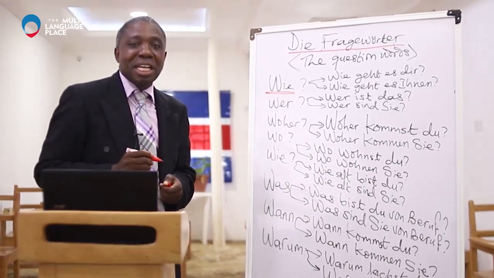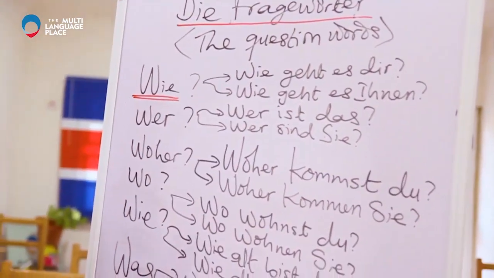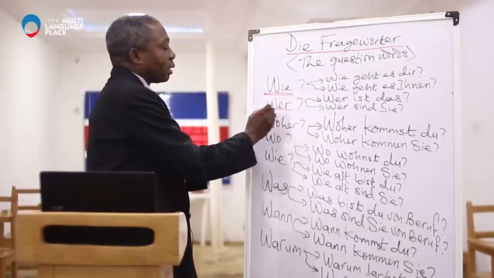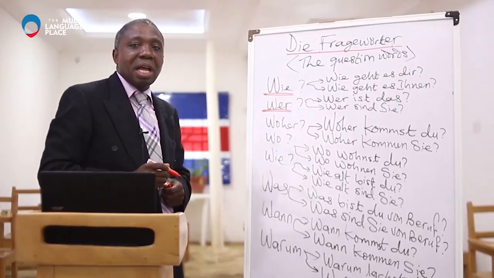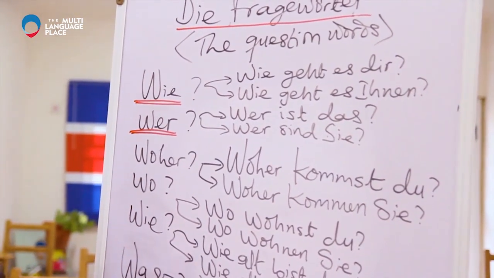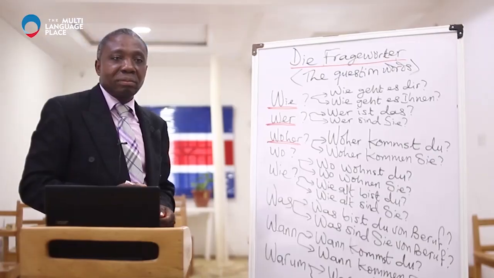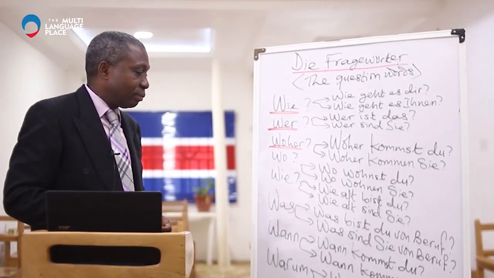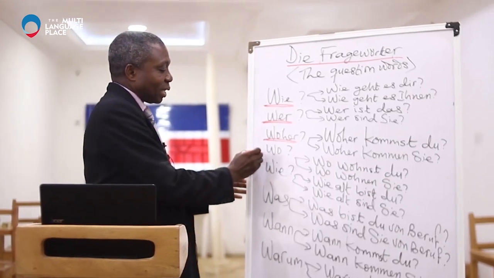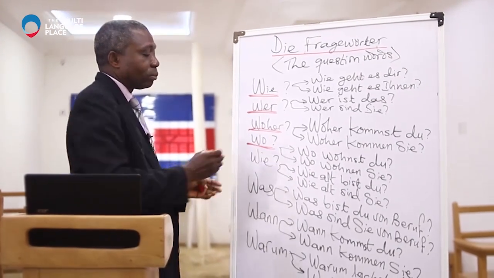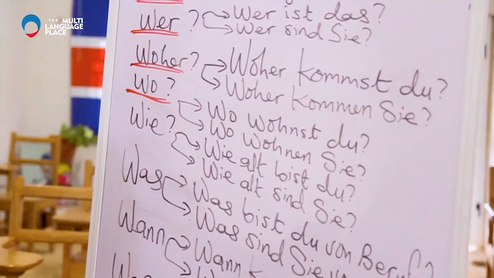Just say it after me. Wie. The next one is wer. Wer. And the next one is woher. Woher. And the next one is wo. Wo.